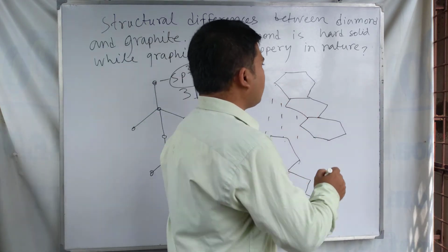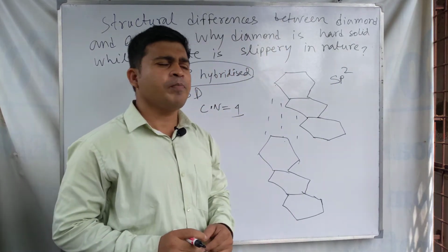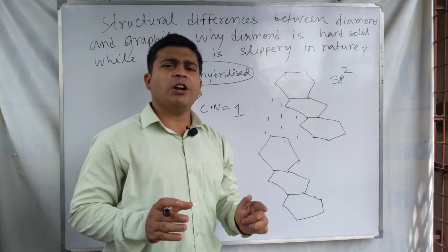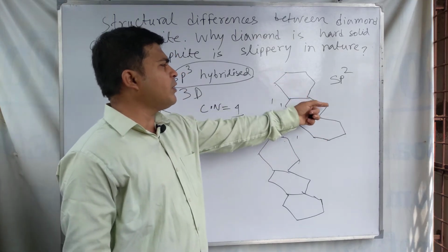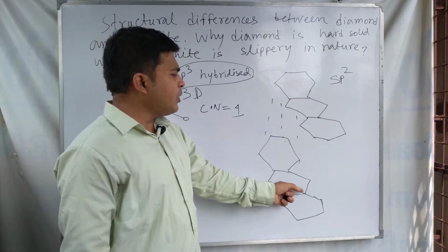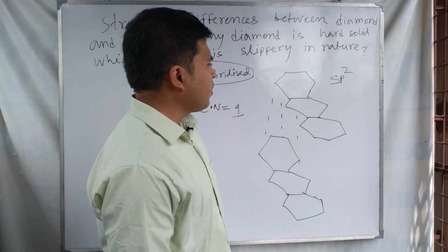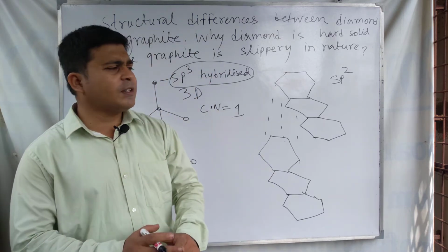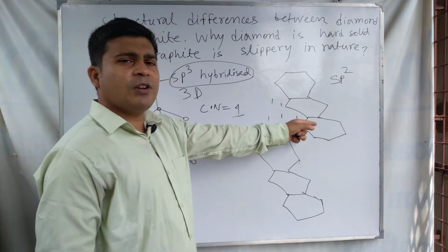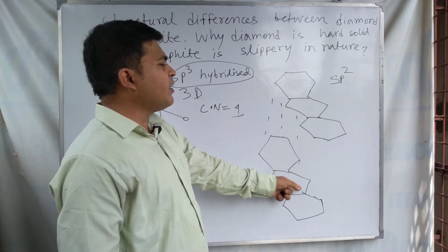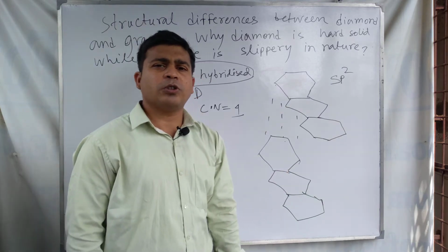Here each carbon atom has sp2 hybridization. Two sheets are attracted by weak van der Waals force of attraction in graphite. So the structure of graphite is a two-dimensional hexagonal sheet structure, and two successive hexagonal sheets are attracted together by weak van der Waals force.